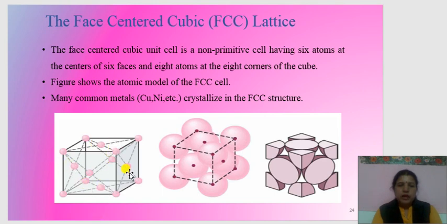Figure shows the atomic model of the FCC cell. Many common metals, copper, nickel, crystallize in the FCC structure. These are the examples of the FCC structure, and this is the structure. Here this represents a lattice structure and this is the unit cell of the FCC.